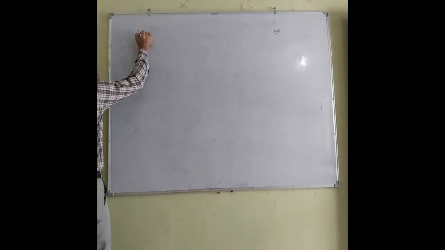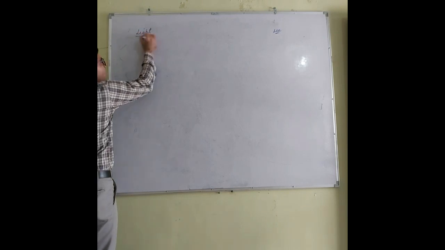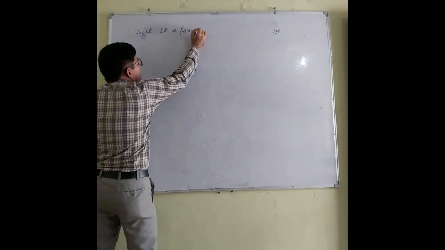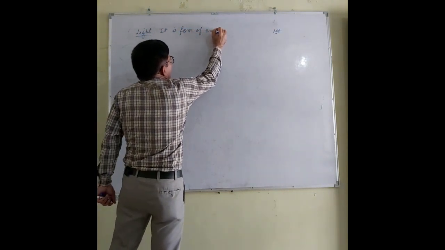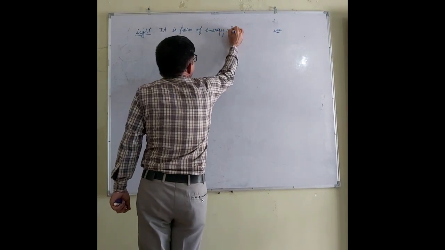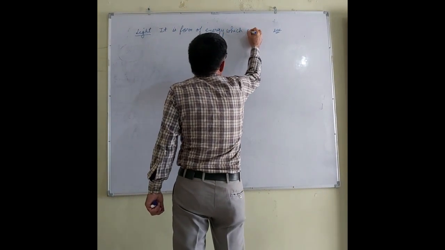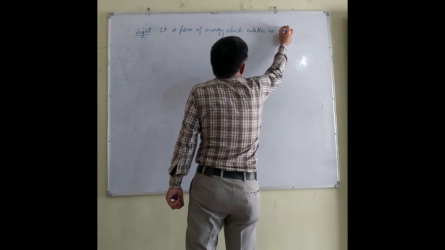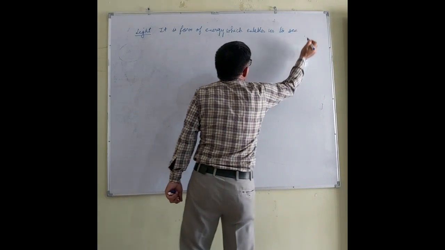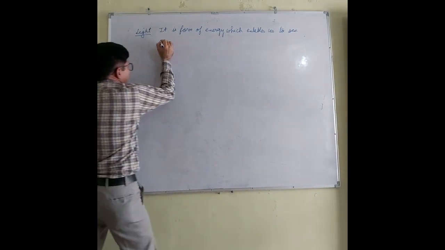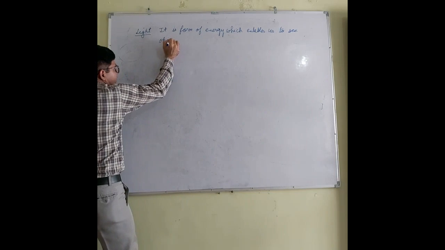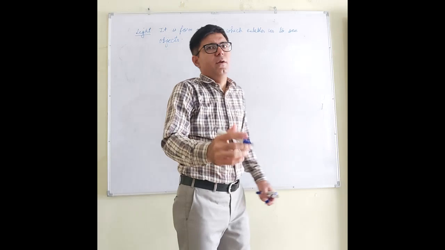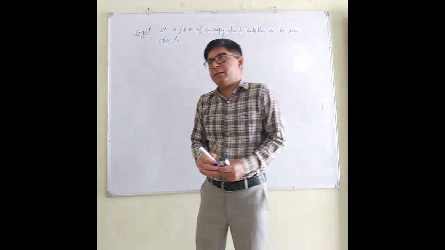Light is a form of energy which enables us to see objects. That form of energy is called light. Without light, we cannot see the objects.